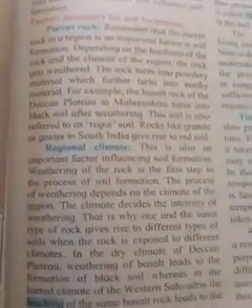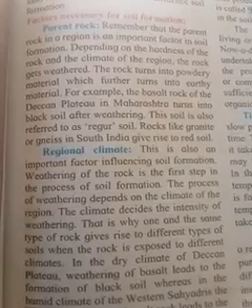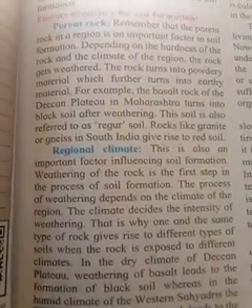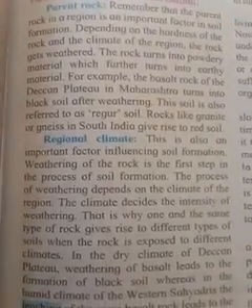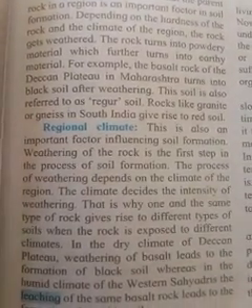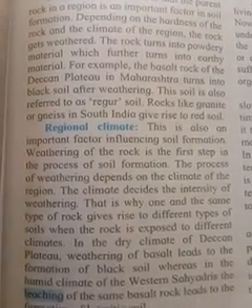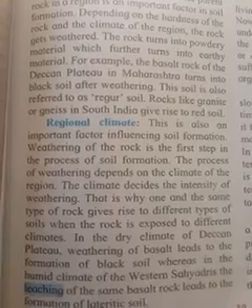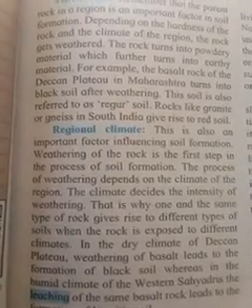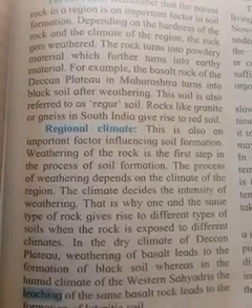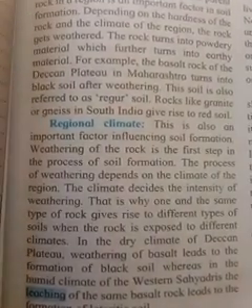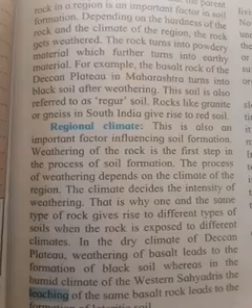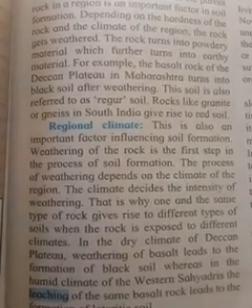The second factor which is necessary for soil formation is the regional climate. This is also an important factor influencing soil formation. Weathering of the rock is the first step in the process of soil formation. This process of weathering is dependent on the climate of the region. The climate decides the intensity of weathering.